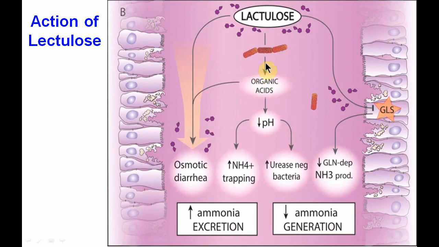The organic acids formed from lactulose reduce the pH of the surroundings, so ultimately it will inhibit the growth of urease positive bacteria, and at the same time it will increase the urease negative bacteria. So that is how it decreases the ammonia level.